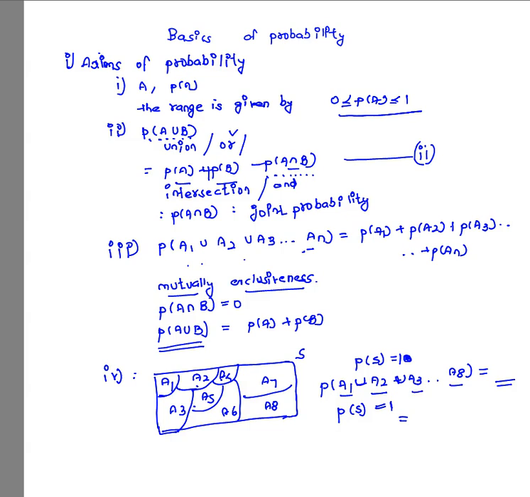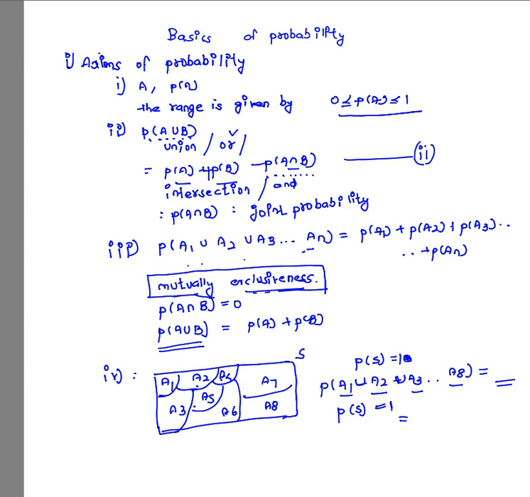Now, if we go one step deeper, we can see that A1, A2, A3, up to A8, all these events are satisfying one property. What is that property? We have discussed it in the third axiom. That property is mutual exclusiveness. The reason I will explain now. They are mutually exclusive because the probability of joint occurrence of any two events out of A1 up to A8 is simply 0, because from the sample space itself we can understand that the probability of joint occurrence of any two events out of these events from A1 to A8 is simply 0.